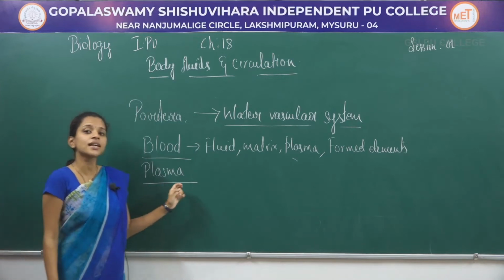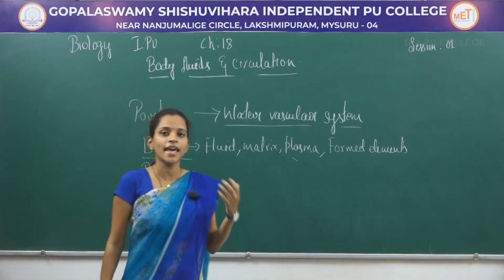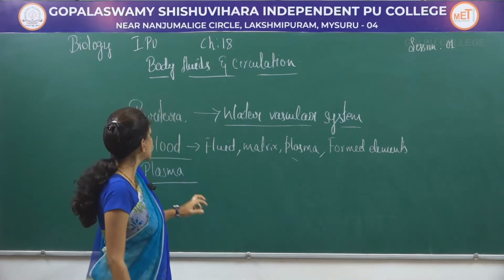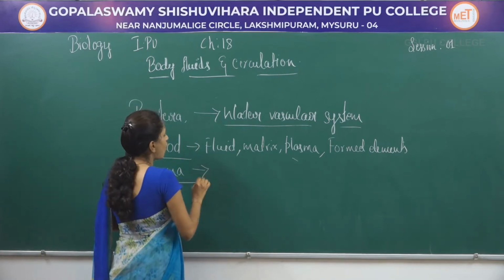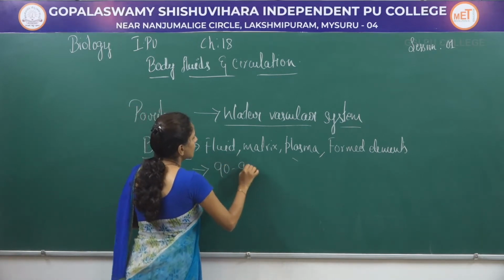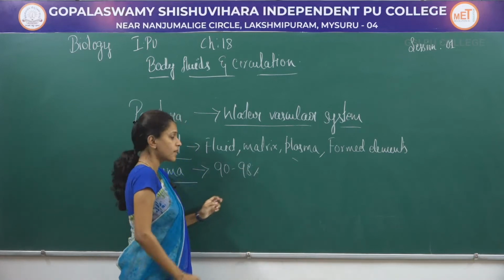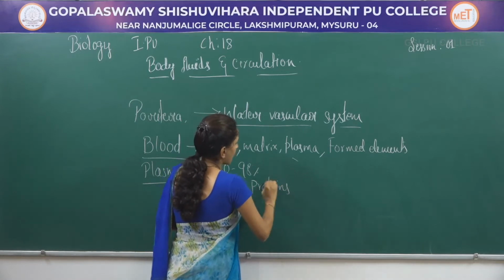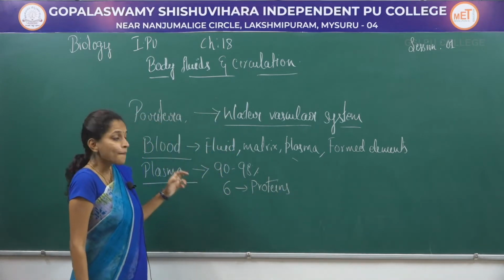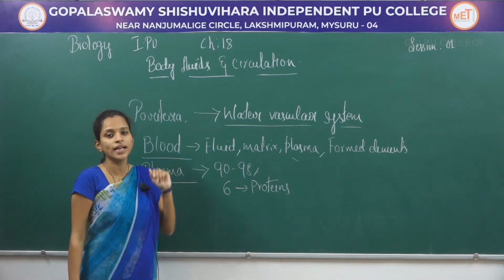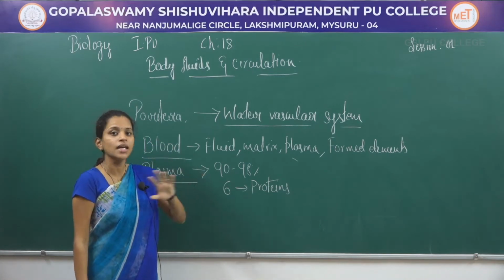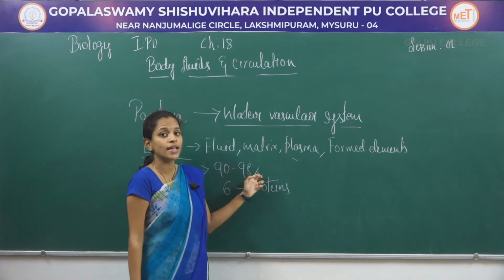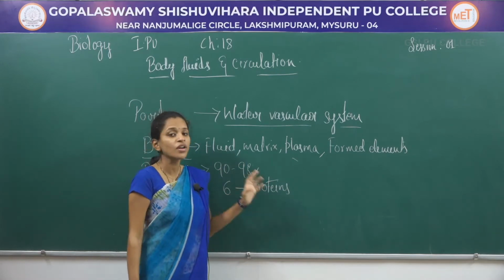Plasma has a straw color, which means lightish yellow in color. This plasma contains almost 90 to 98% of water and 6% of proteins. Plasma has a fluidity which gives the blood the ability to easily move between the cells. So, as it contains 90 to 98% of water and 6 to 7% of proteins.